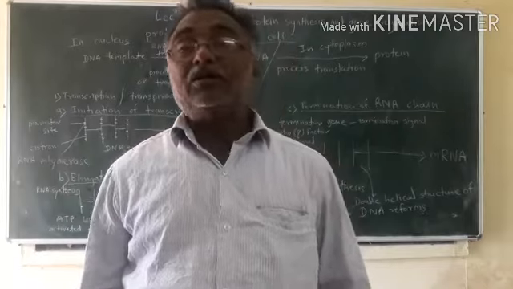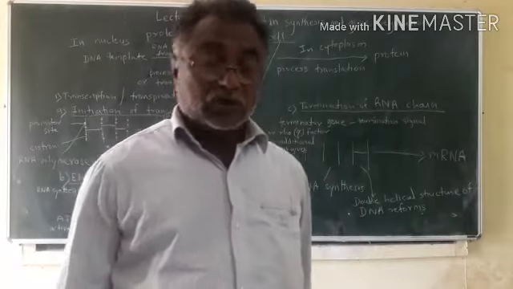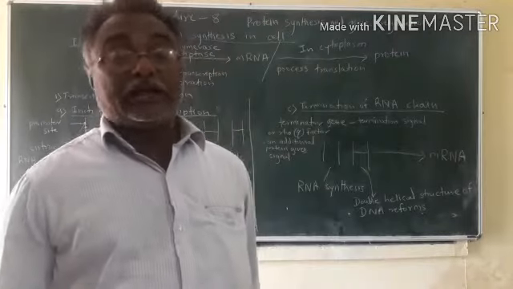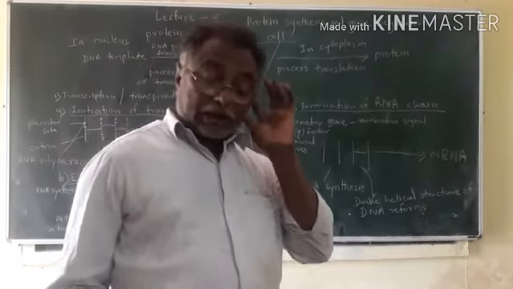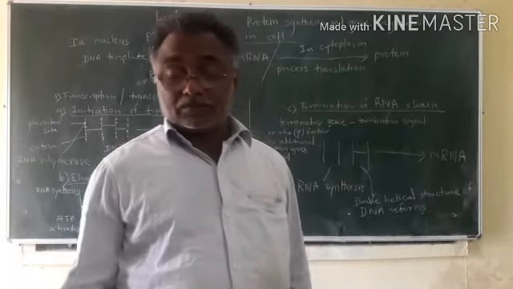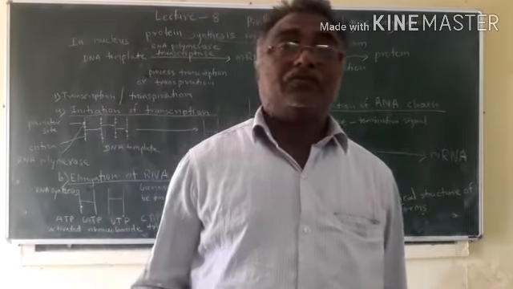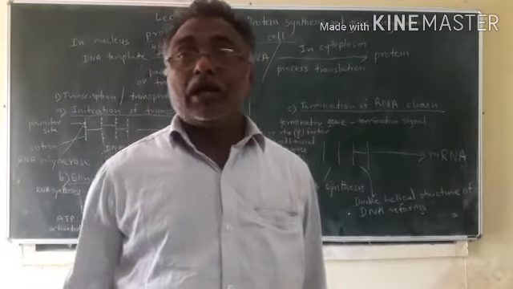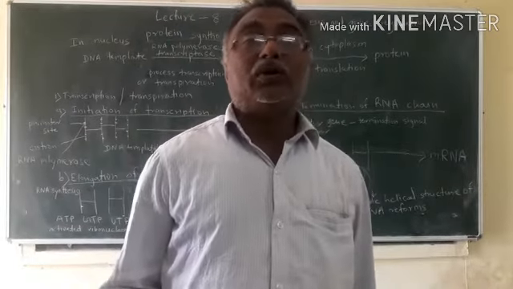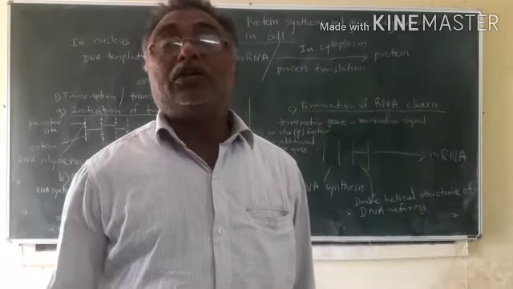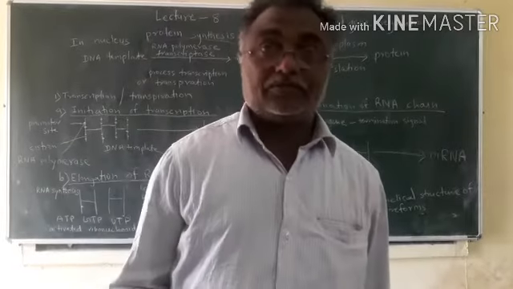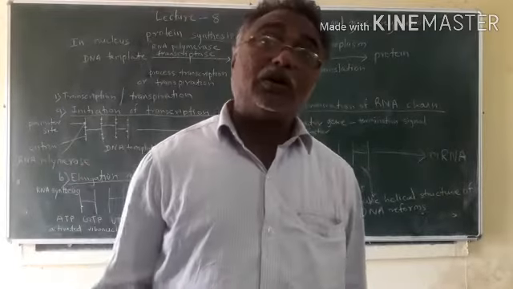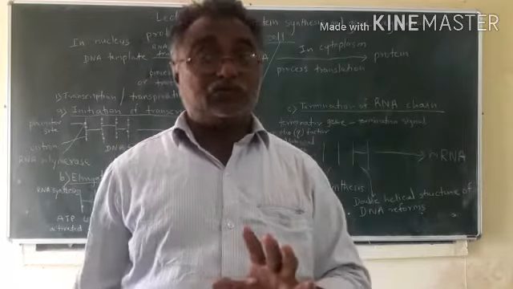So there are many subunits of ribosomes. Then mRNA means messenger RNA. Then tRNA means activated RNA of a specific activated amino acid, which means each amino acid will have its own tRNA, its own RNA, and this RNA will code for that specific amino acid only.